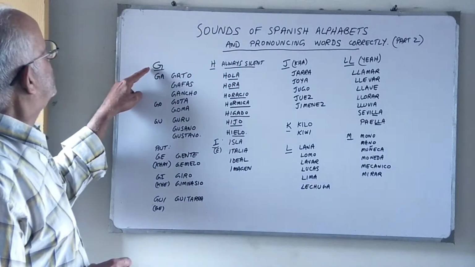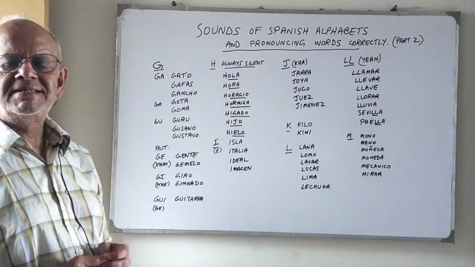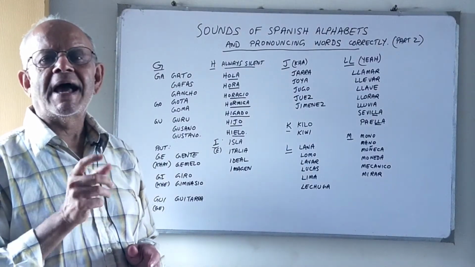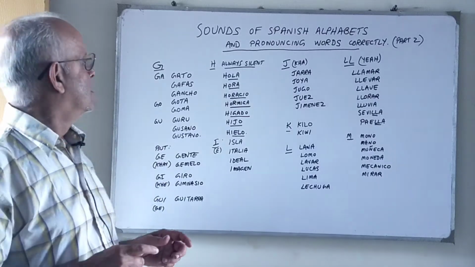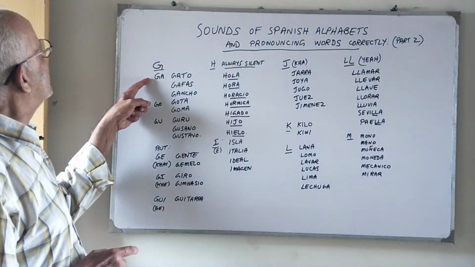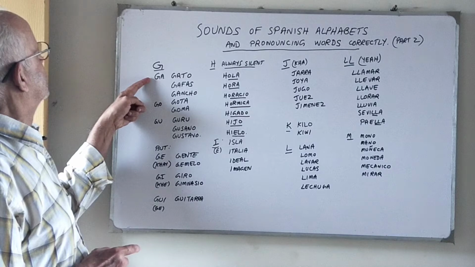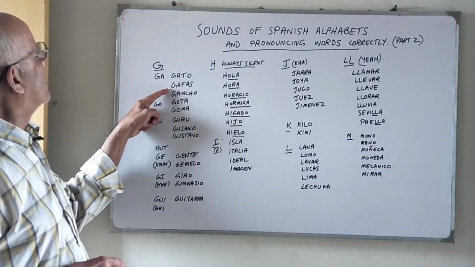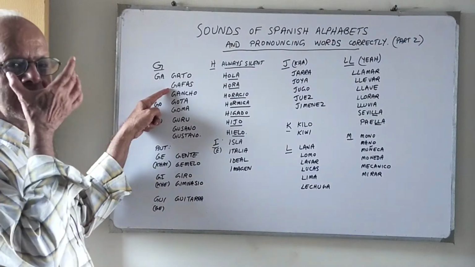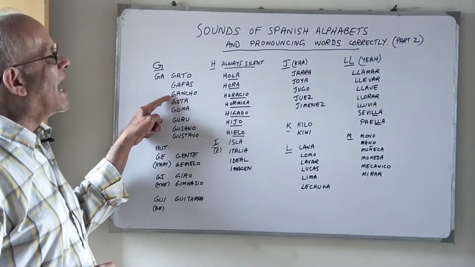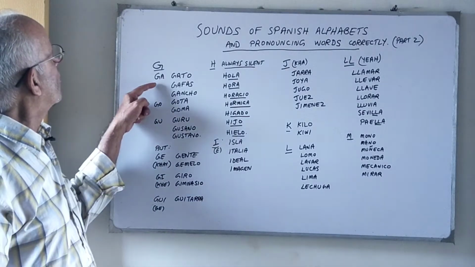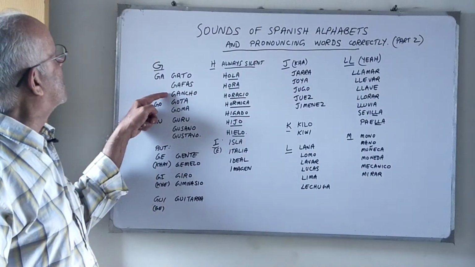So the first one is G. G, just like C, has a change in sound depending on the alphabet that follows the G. Okay, if G is followed by an A, it has a ga sound, as in gato. Gato is a cat. Gafas are glasses. Gancho is like a hook. Okay, so gato, gafas, gancho.